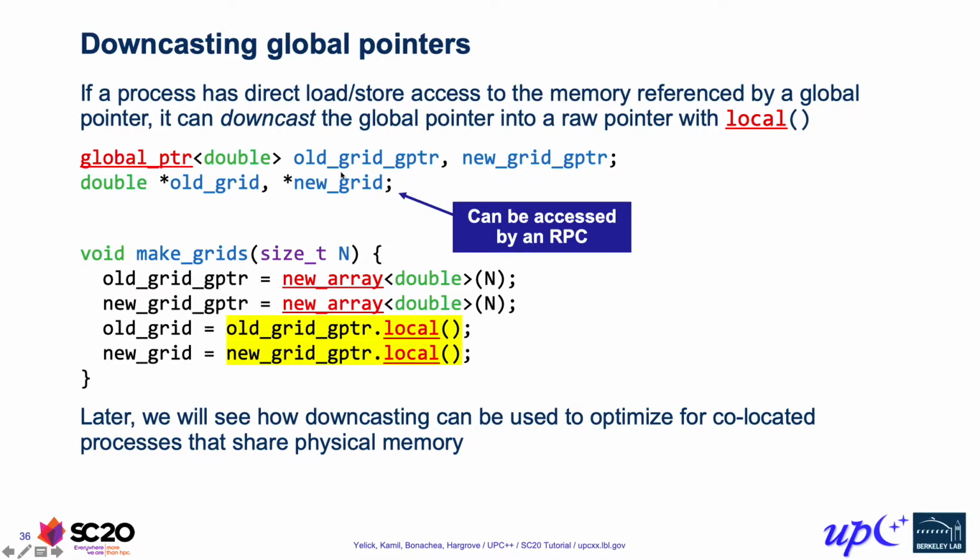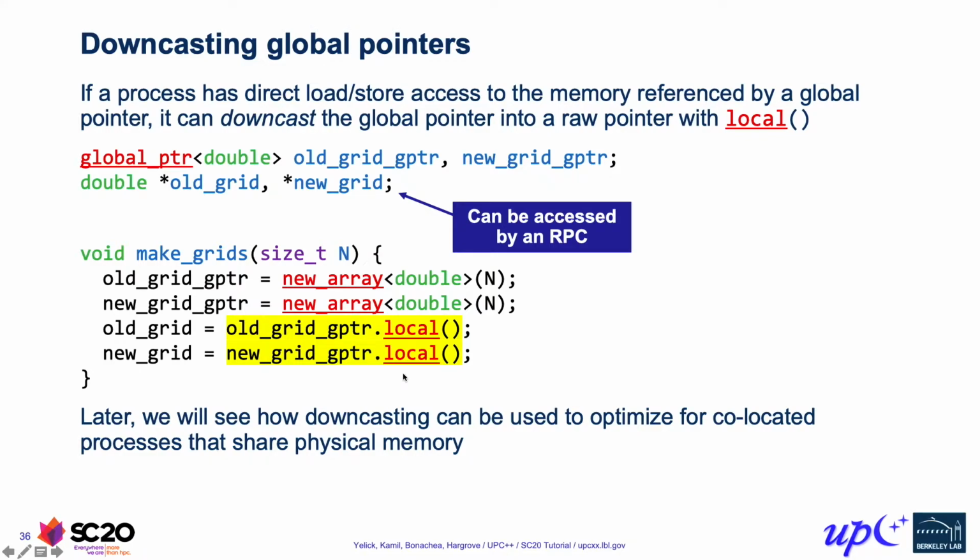So as an example, again, here we have our two global pointers that we just allocated memory for. And we also have local pointers to refer to the same memory locations, but with the local pointer abstraction as opposed to the global pointer. And so if we look at our allocation function down here now, we called new array as before to obtain the global pointers. To obtain the corresponding raw C++ pointers, we call local on the result. And that gives us back just a standard C++ pointer.